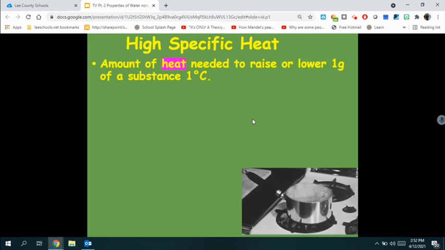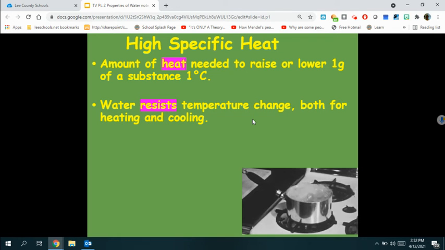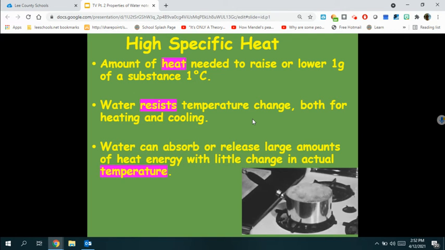High specific heat. The amount of heat needed to raise or lower 1 gram of a substance by 1 degree Celsius. Water resists temperature change both for heating and cooling. Water can absorb or release large amounts of heat energy with little change in actual temperature. If you're ever boiling water for macaroni, you will notice that it takes quite a while to get the water to boil. The pan will get a lot hotter before the water starts to boil.